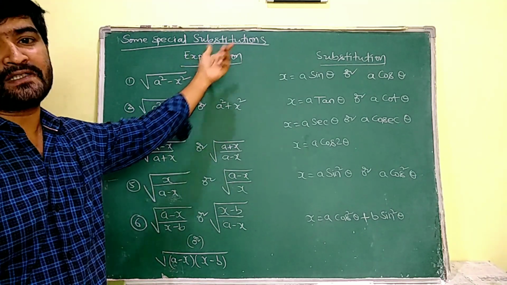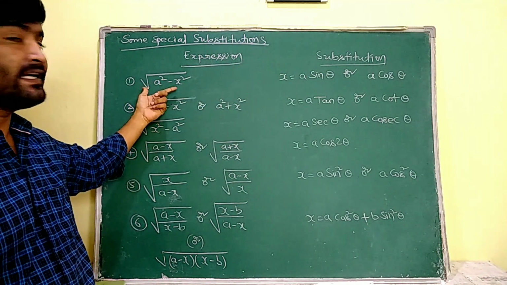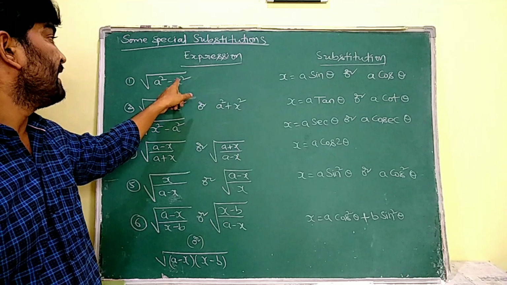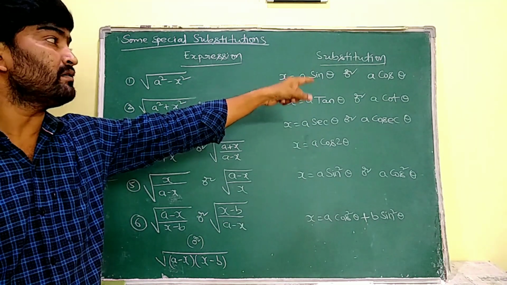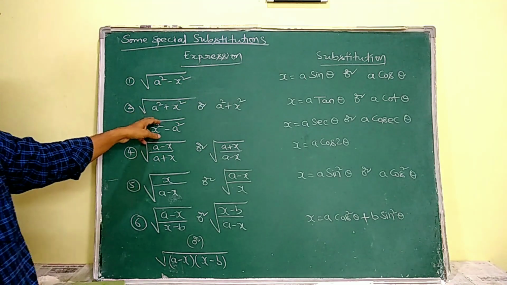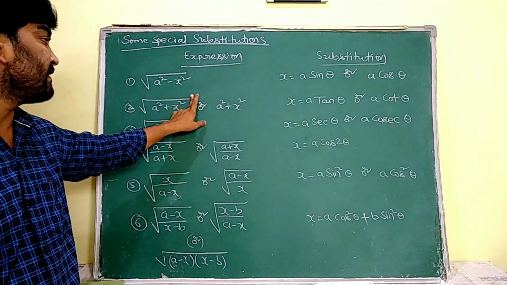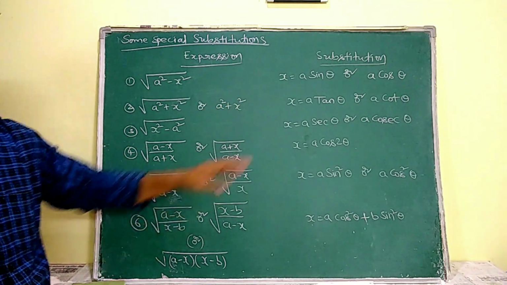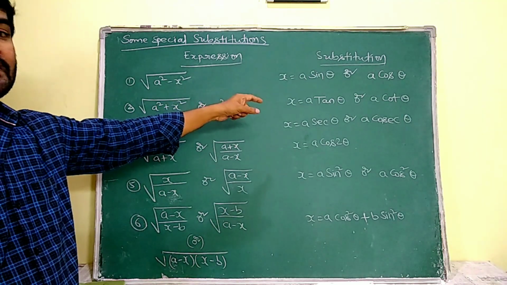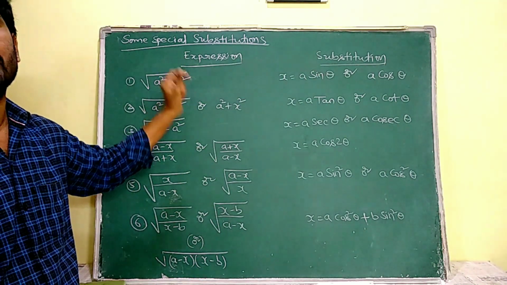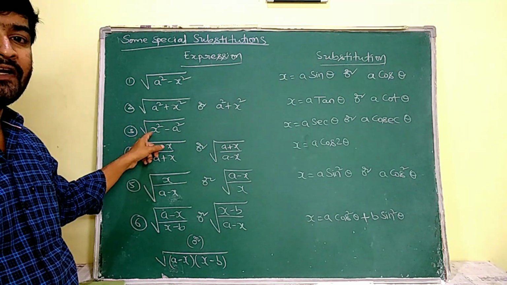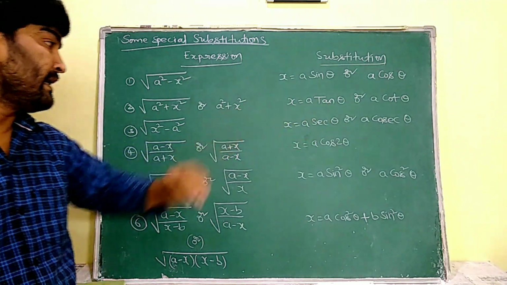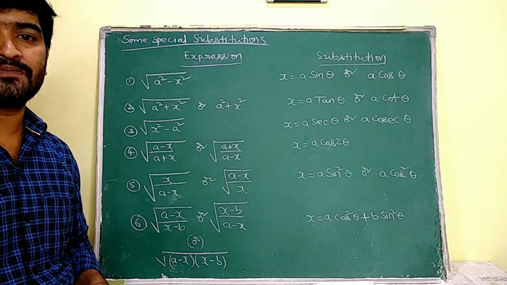If the given integral is in the form of root over a square minus x square, then I am going to substitute x as a sin theta or a cos theta. If the given integral is in the form of root over a square plus x square, or a square plus x square, then I am going to substitute x as a tan theta or a cot theta, because by substituting those values, these are converted into known identities. If the given integral is in the form of root over x square minus a square, then x is equal to a secant theta or x is equal to a cosecant theta is going to be substituted.